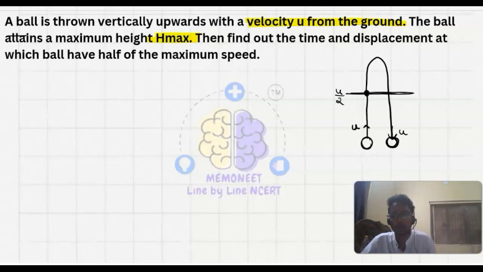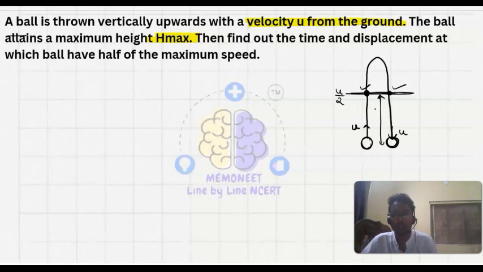So it attains the same velocity, that is u by 2, at two different times, and the height is also achieved twice. But what will be the displacement? Displacement is up to this, what we have covered while going.